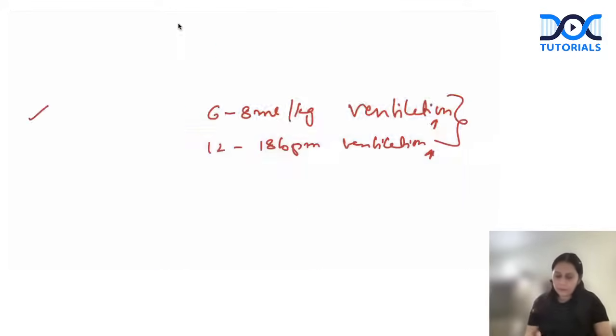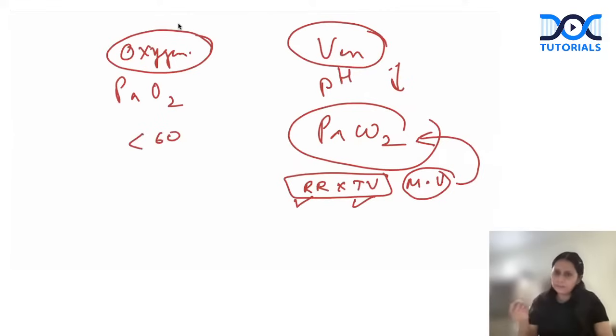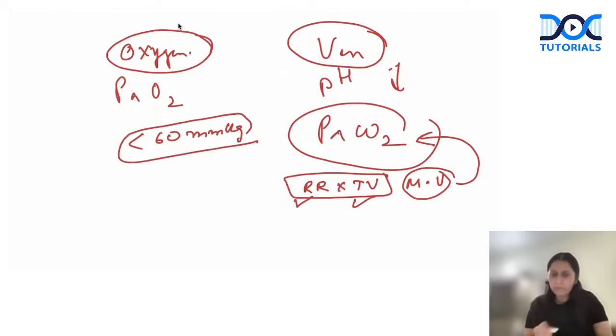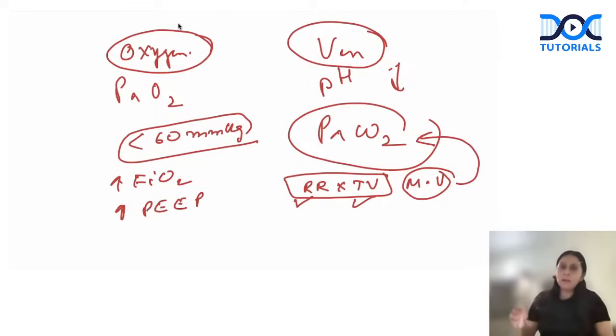If the patient's PaO2 is less than 60, normal is between 80 to 104 at, let's say, room oxygen concentration. But we never intervene and increase the FiO2 if the PaO2 is above 60. So if the PaO2 is below 60 mm of Hg, there are two ways by which we can improve the oxygenation. One is by increasing the FiO2, fractional inspiratory oxygen concentration. Another is by increasing the PEEP, that is positive end expiratory pressure. This PEEP prevents the collapse of the alveoli. So PEEP prevents alveolar collapse.